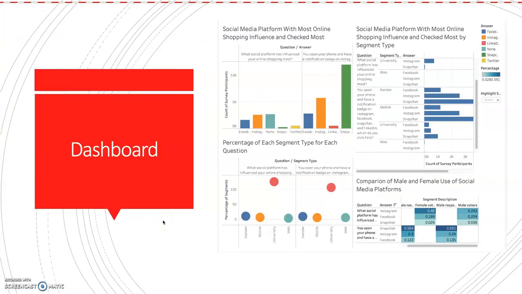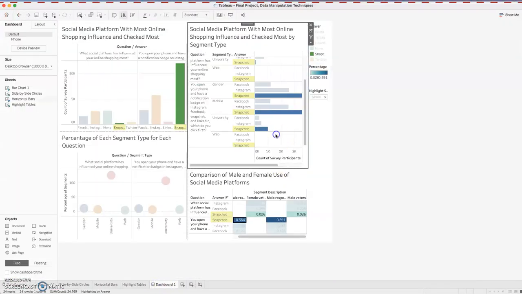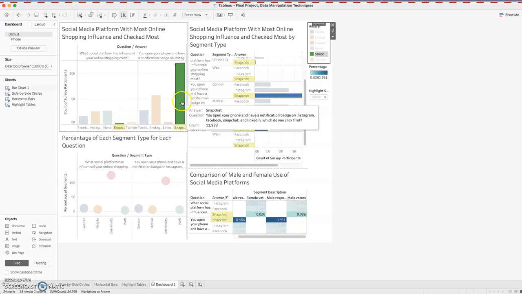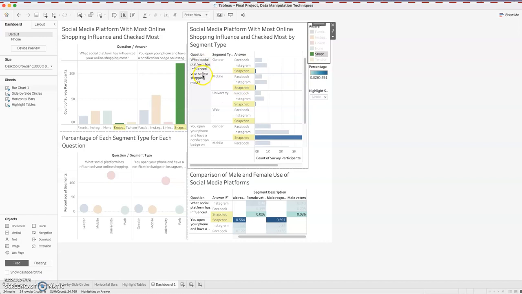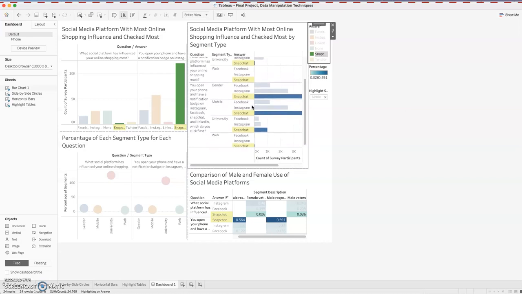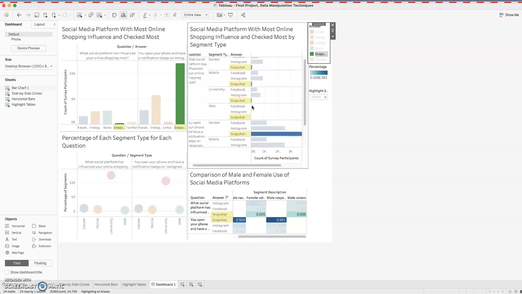And here we have the quick dashboard, and I'll go into it as well. We have our legend here, which we'll use to interact a little bit with it. If we look at Snapchat, just to focus on it a little bit, we see very low influence on online shopping and very high notification importance. The influence on online shopping is very low in all of them, and notifications are extremely high in all of them, all the segment types, except for web. Web is very low for both.